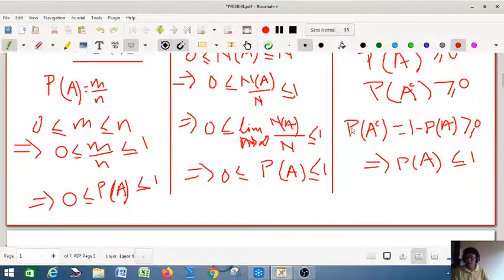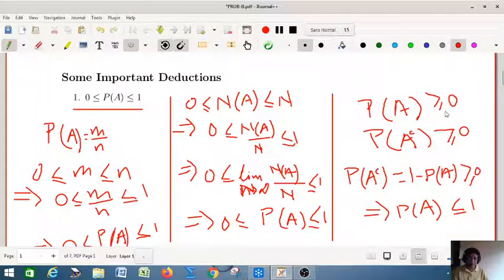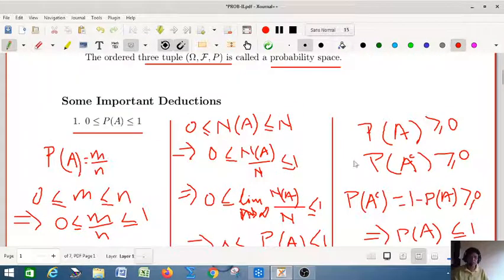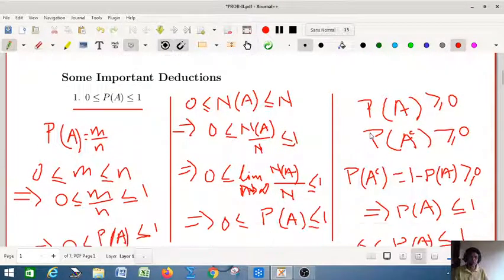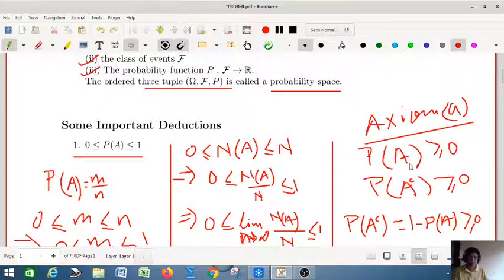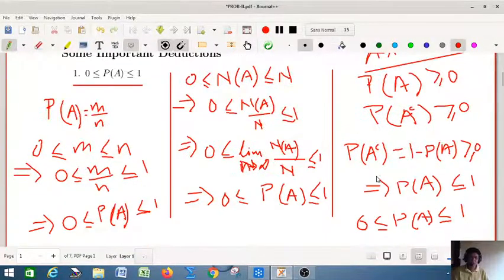Combining these two, probability of A greater than or equal to 0 and probability of A less than or equal to 1, we can say that probability of A lies between 0 and 1. So this is the approach. In axiomatic proofs you have to write that you are using axiom 1, because probability of A is greater than or equal to 0, and here also you are using probability of A complement greater than or equal to 0.